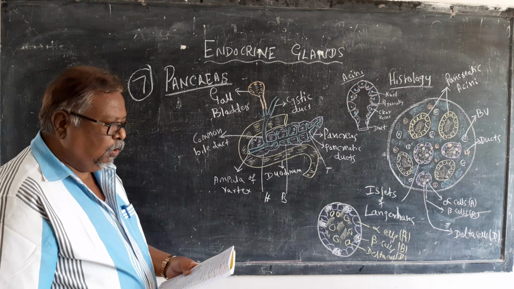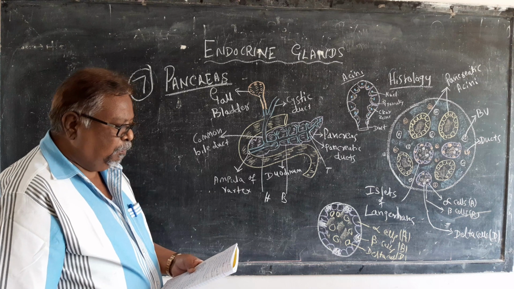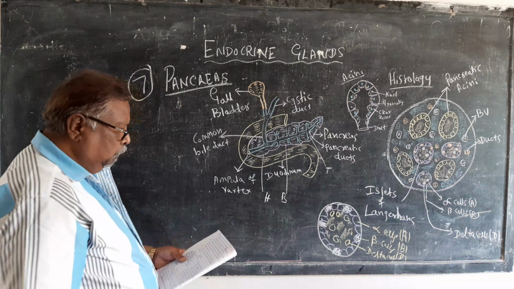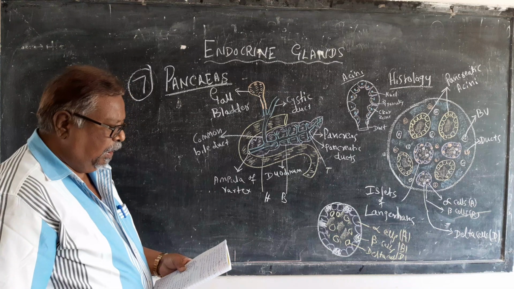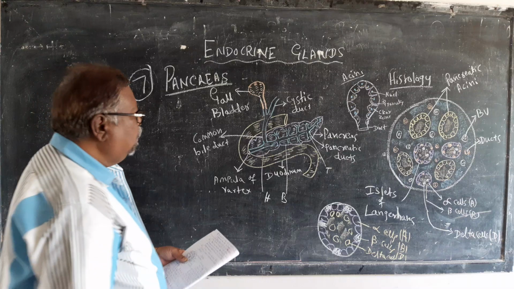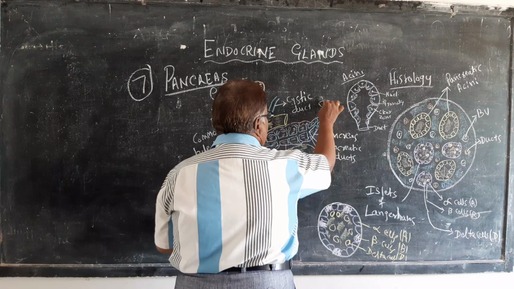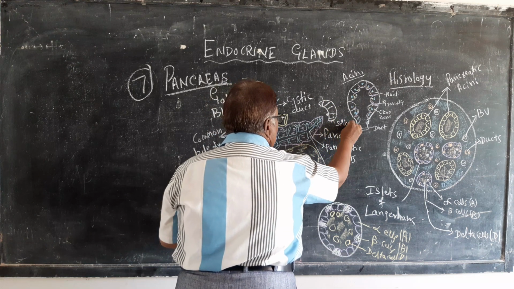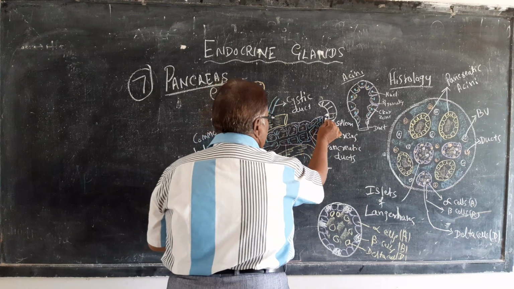The head lies in the loop of the duodenum of the digestive tract. The body lies posterior to the stomach, between the tail and the head, and the tail lies near the hilum of the spleen. Spleen will be here, and this is the hilum of the spleen. So this is the tail region which is near the spleen.